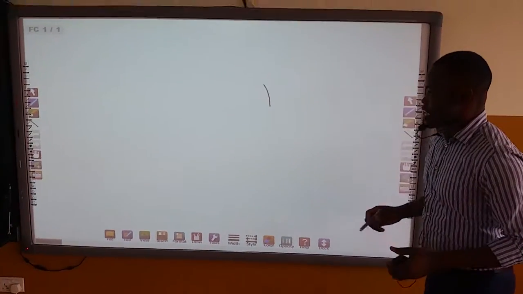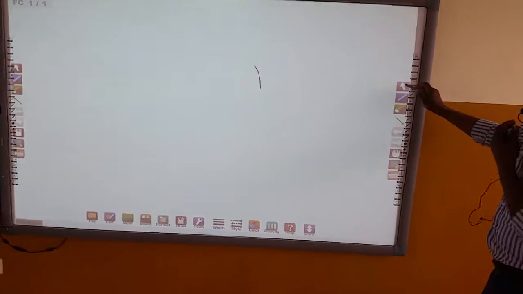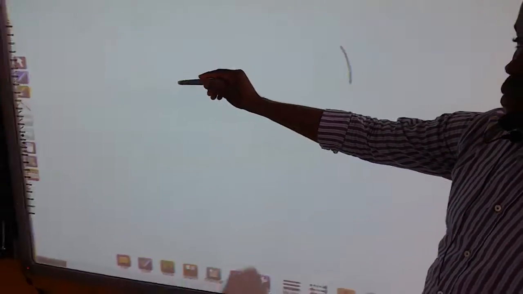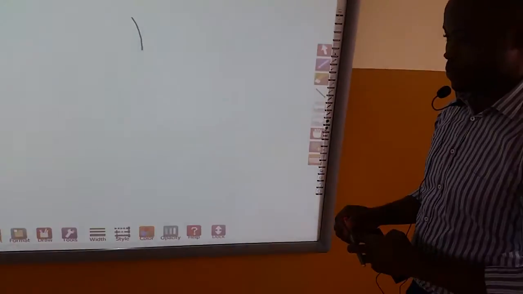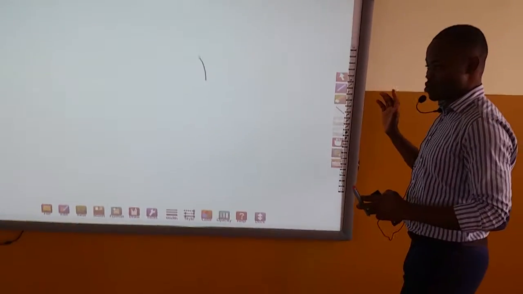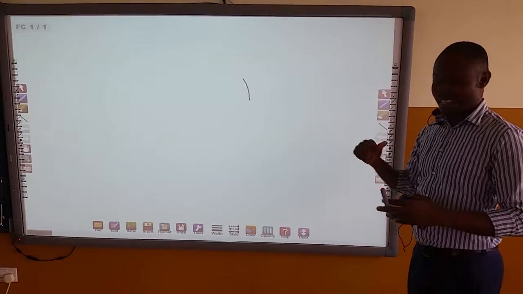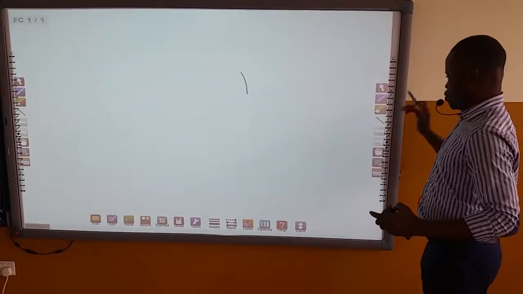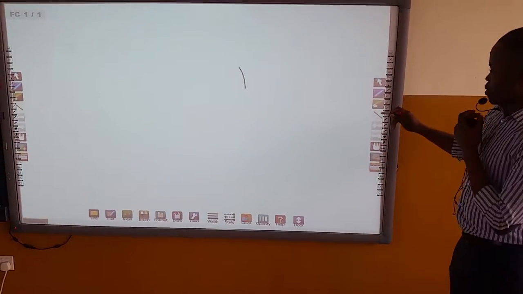Okay, so we want to begin with our first tool. Now note, there are some tools here. The same tools have been replicated here. So what it means is that the instructor won't have to be moving up and down to be working with the tools. Instead, wherever he or she finds himself, he works with the tools that are there.